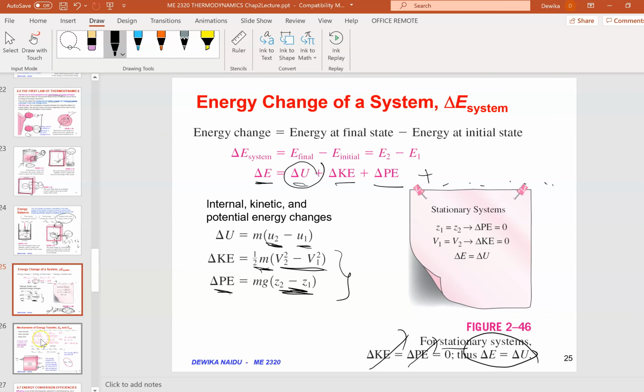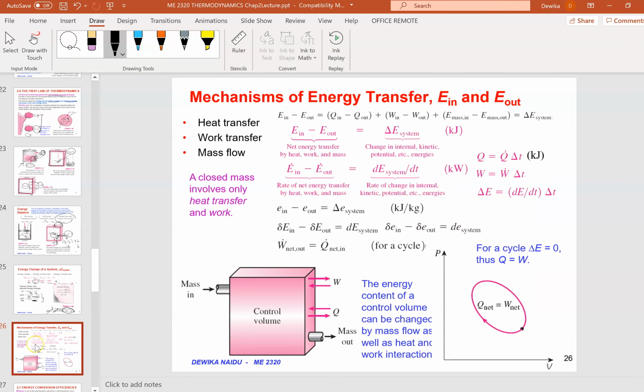Next, we'll be looking at the mechanisms of energy transfer, E in and E out. There are 3 forms: heat transfer, work transfer, and mass flow. Heat transfer, work transfer, and mass flow are the 3 mechanisms of energy transfer. That's why it's incorporated. Can you see Q in and out, W in and out, and mass in and out? This gives you this big formula here.